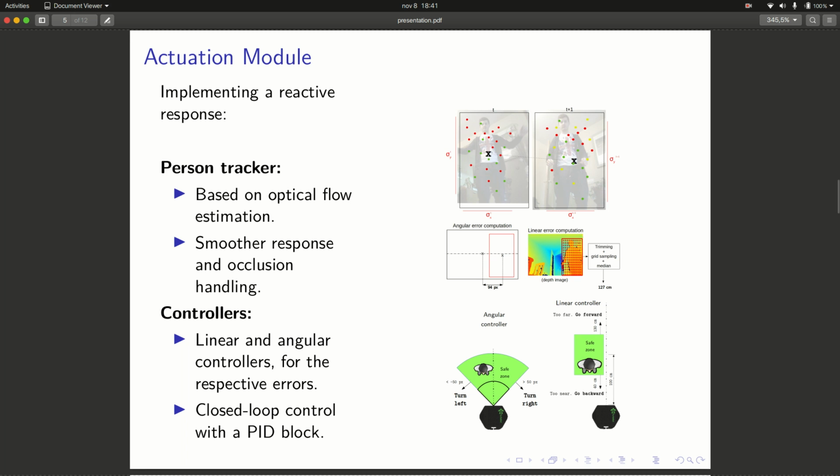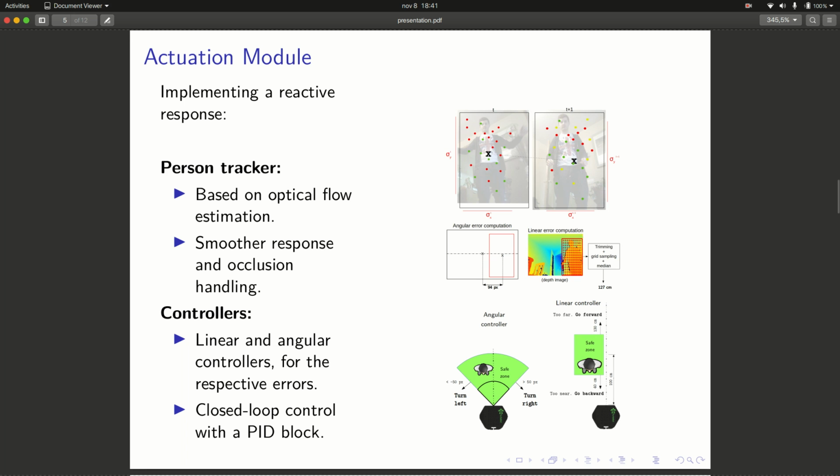Later, two controllers have been implemented since the used robot has two degrees of freedom. On the one hand, it has a linear controller, which is responsible for going forward or backward, and on the other hand, the angular controller, which is responsible for turning the body of the robot in order to achieve another direction of going.